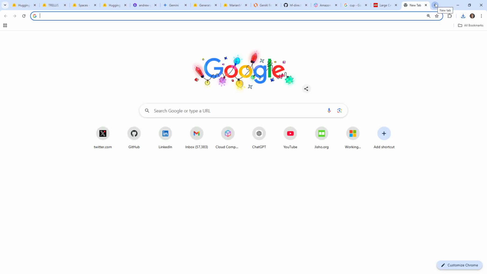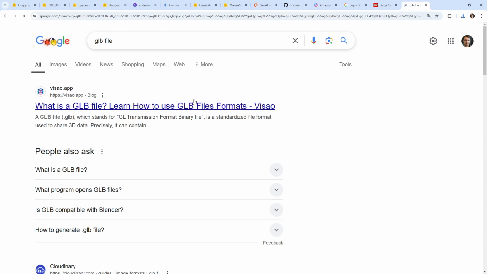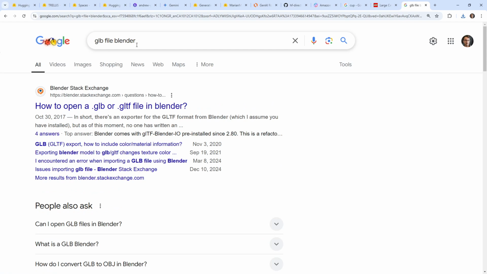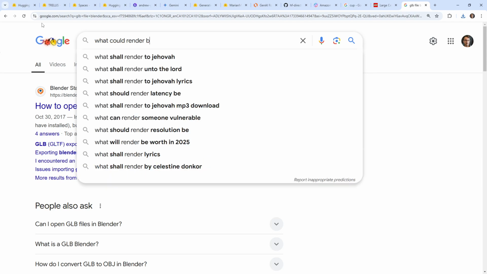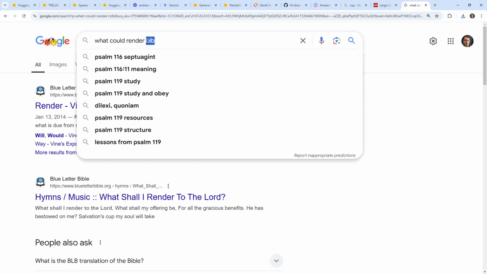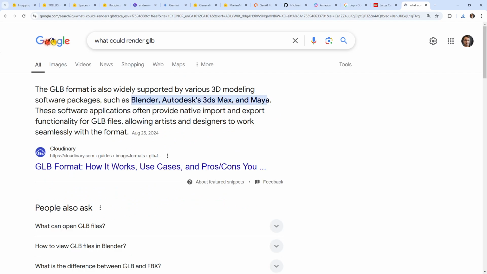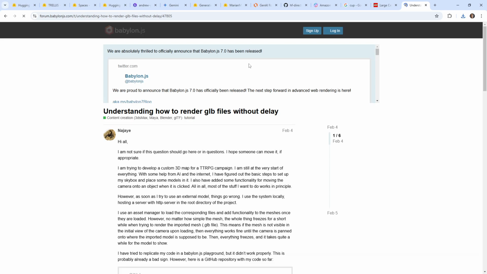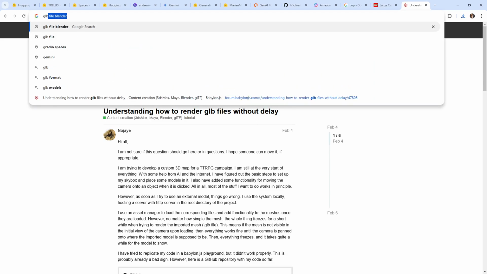And I actually don't know what a GLB is. I wonder if I could open that in Blender. Let's see, Blender. Okay. What if I was to open Blender? Do I have Blender installed on this computer? I do not. What could render GLBs? For those who don't know, I used to do 3D modeling a long time ago, but it's been a while. It says Blender can do it, but I guess I just don't have Blender here. So, like, GLB preview.